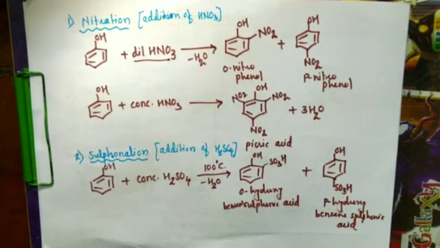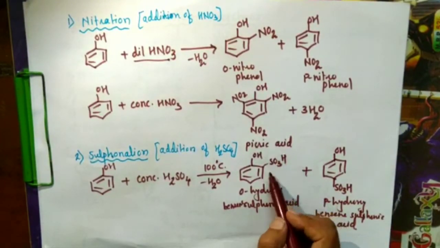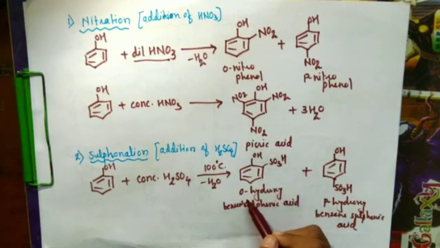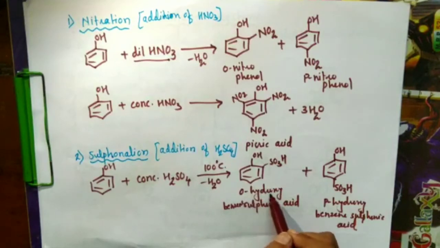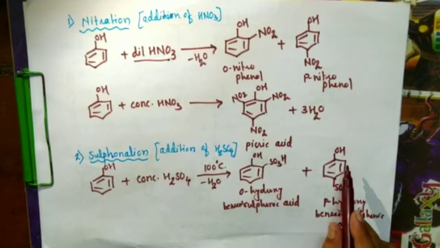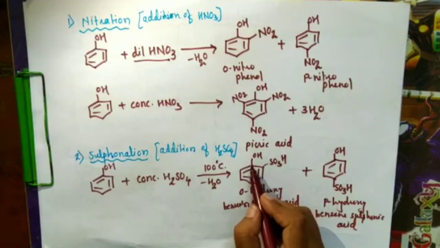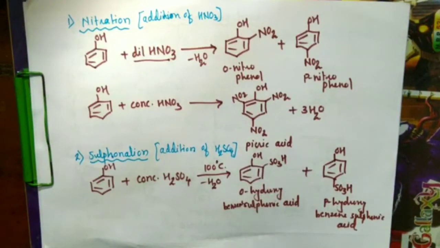The sulfonic acid group has higher priority over the OH group, so hydroxy becomes a prefix. If we number it 1, 2, 3, 4, it is 4-hydroxy benzene sulfonic acid, and this is 1, 2, so 2-hydroxy benzene sulfonic acid.